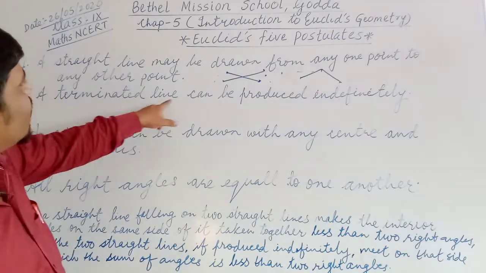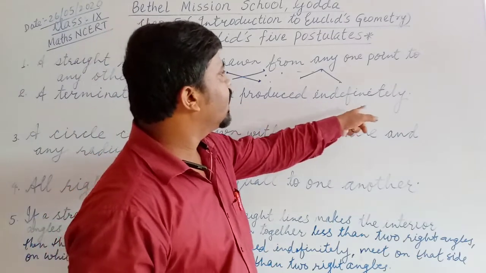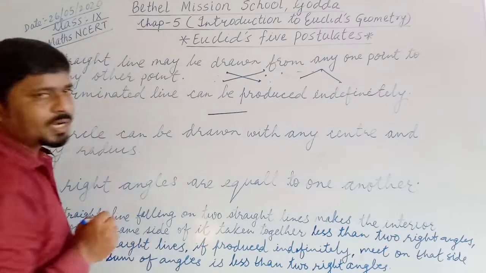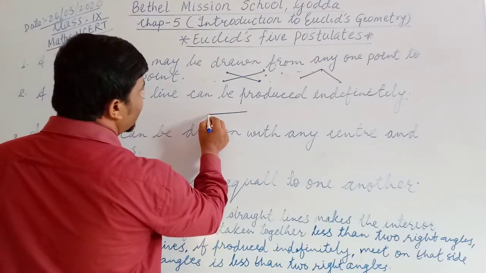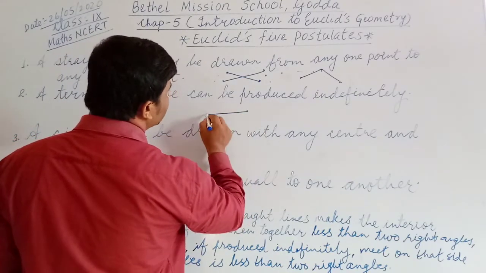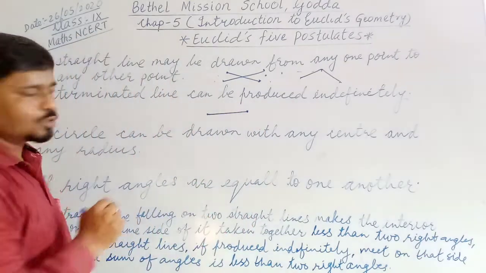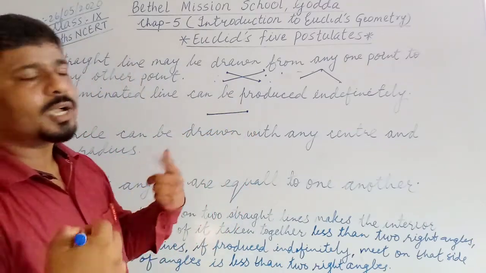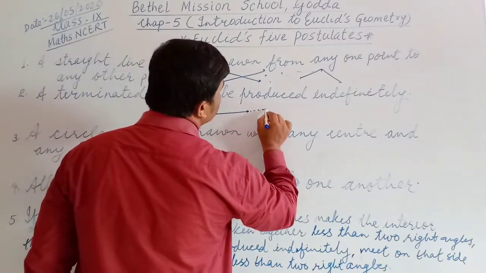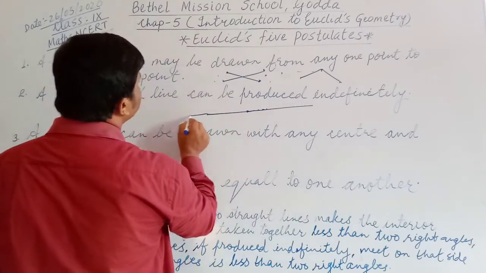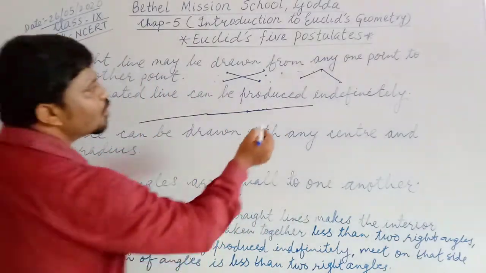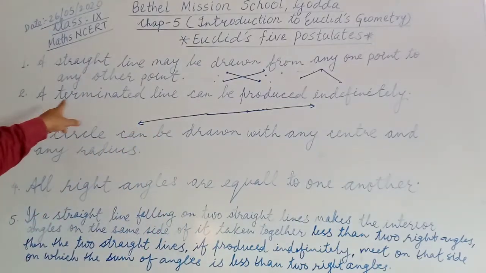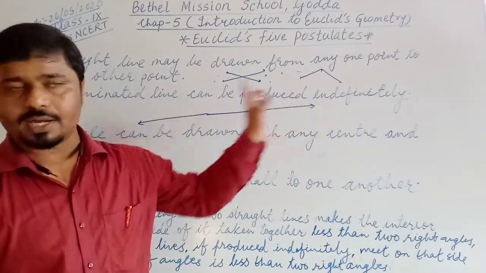A terminated line can be produced indefinitely. Terminated line. This line is the terminated line because this line ends in 2 points. You can see this point and this point are the end points. So this is called terminated line. And this line can be produced indefinitely. Means if you want to produce it, both sides you can produce indefinitely. There are no ends. So it means that only a terminated line can be produced indefinitely.